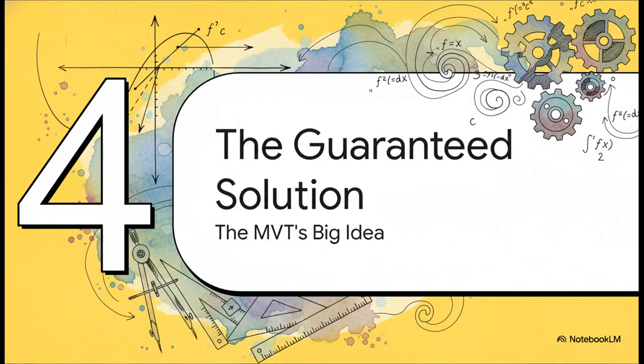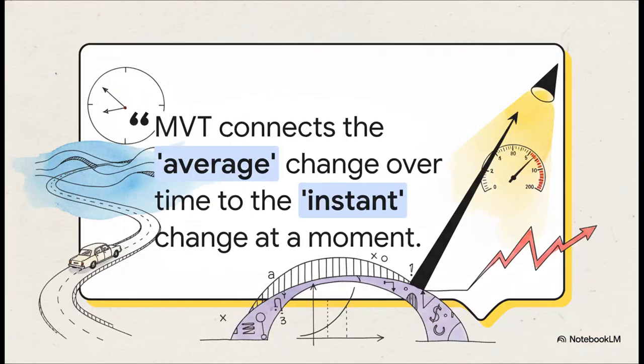So let's zoom out and bring this all home. What's the big, powerful idea here? Why is the mean value theorem so important in the world of calculus? This quote just nails it. The theorem is the fundamental bridge that connects the big picture, average behavior of a function to its specific, instantaneous behavior at a single moment. And this guarantee is more than just a neat party trick. It's a critical tool that's used to prove some of the other biggest ideas in calculus, like the fundamental theorem